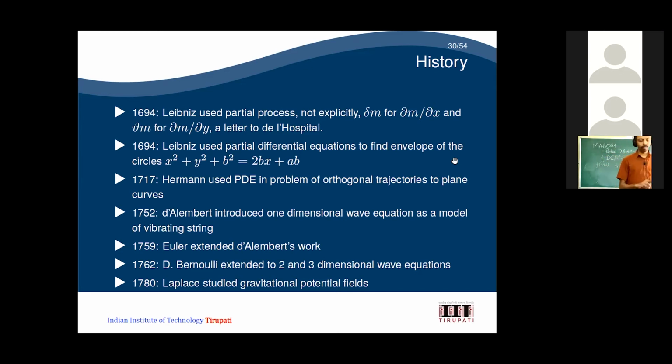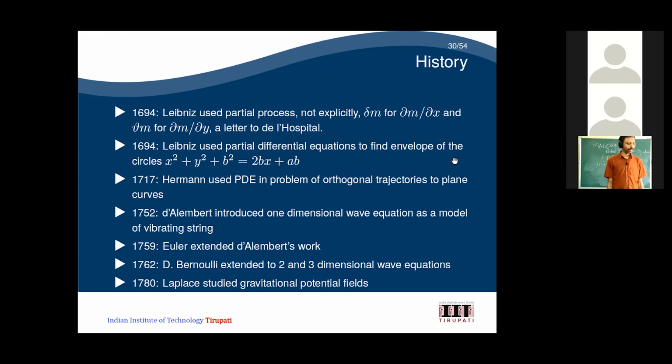For the second variable, he used a symbol called var theta, and that is another symbol used. It was given in a letter to De Castrel at that time. Then again in 1694, he used the partial differential equation to find the envelope of circles, for example x square plus y square plus b square equal to dx plus d. For this, he tried to find the envelope. We'll see what that envelope is in later classes.